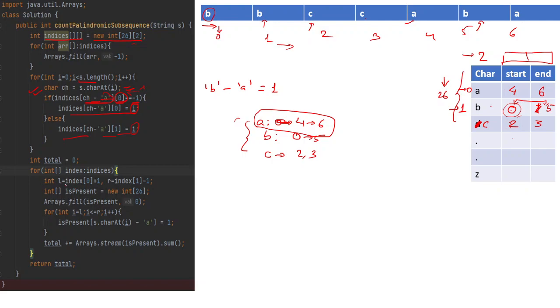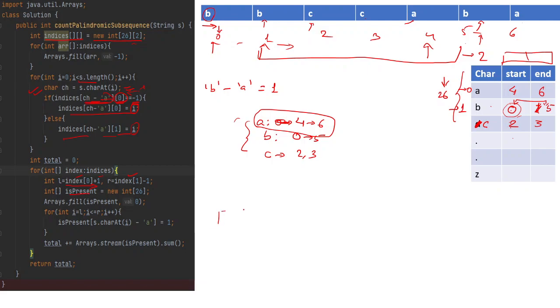So we'll keep the index as index of 0 plus 1. Why are we doing plus 1? Because when we get this particular string, B and B suppose, we want to see what the unique values are in between these two, not including these two. So that is why I have done left plus 1 and right minus 1. So we have reached here, one point just before this. So in between this we will count what is present.